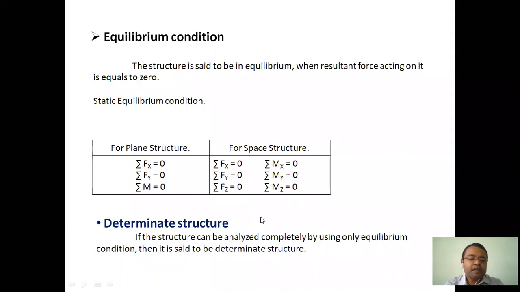Suppose you are given a simply supported beam, and you are asked to find the support reactions, or to draw the shear force diagram or the bending moment diagram. If you are able to draw those diagrams by using only these 3 equilibrium conditions, that means that structure is called a determinate type of structure.